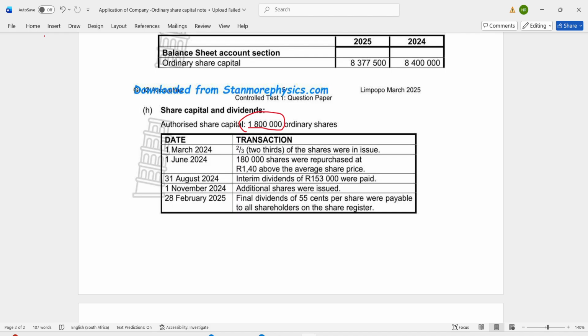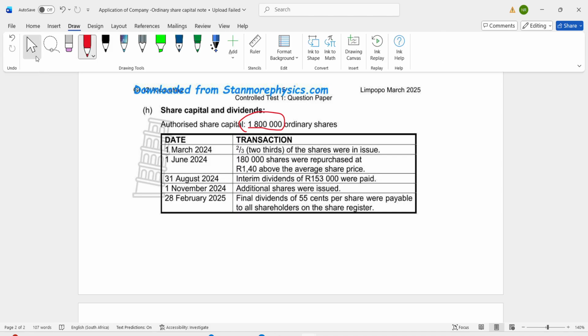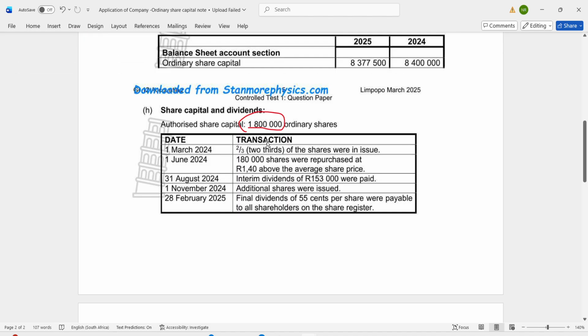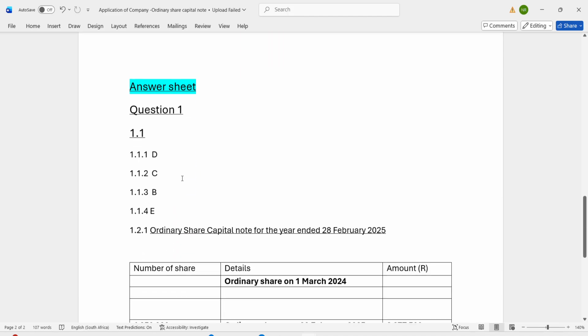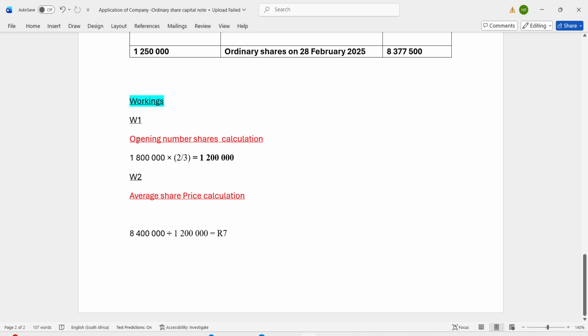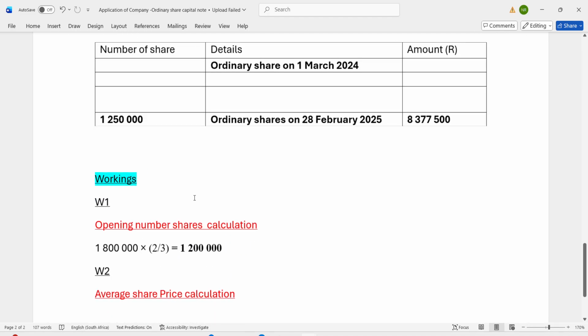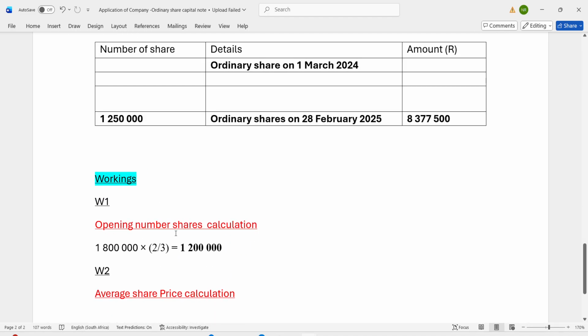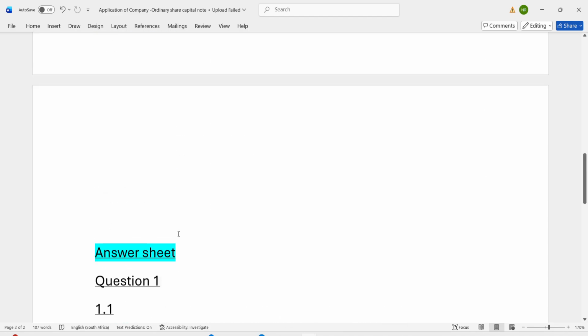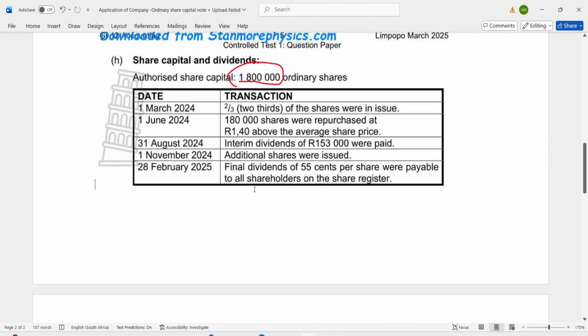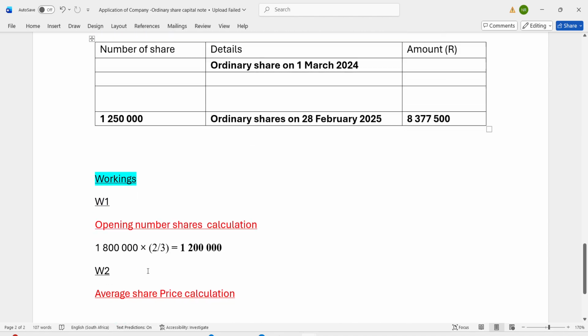So in order for us to calculate the number of shares which have been issued at the beginning, we are going to open the workings which I have done in order for us to understand this. Remember, the authorized share capital is 1,800,000.